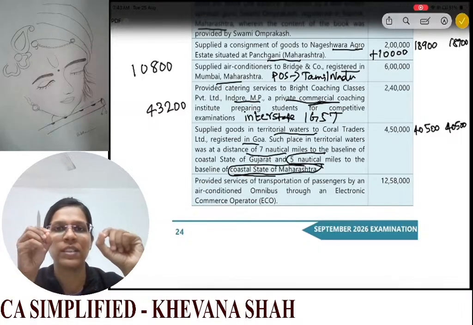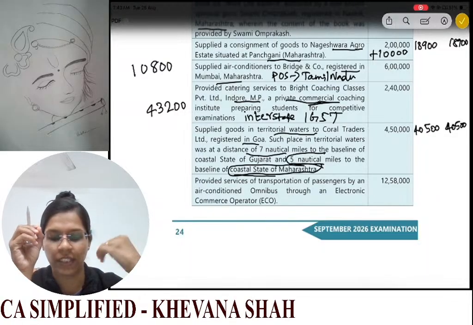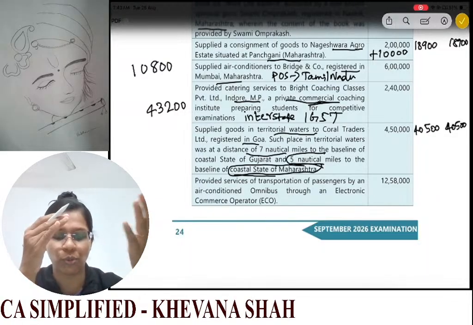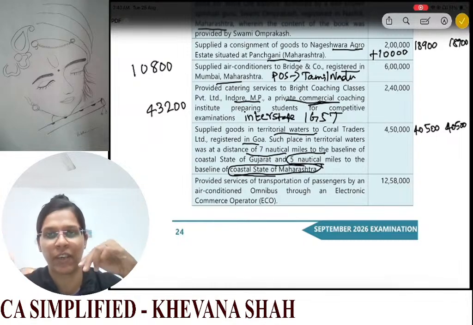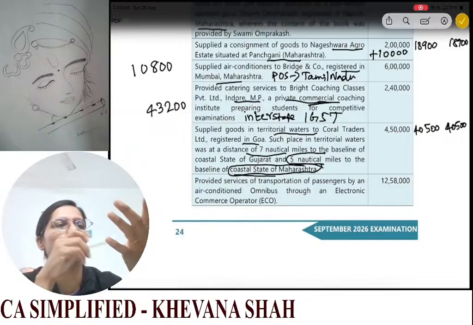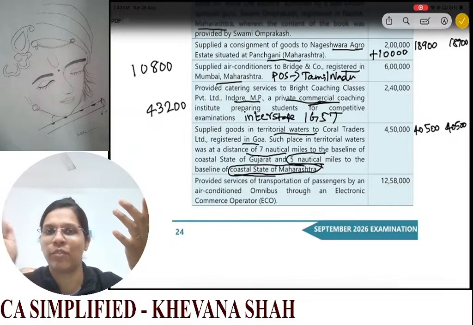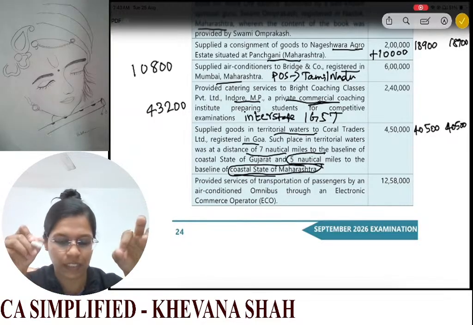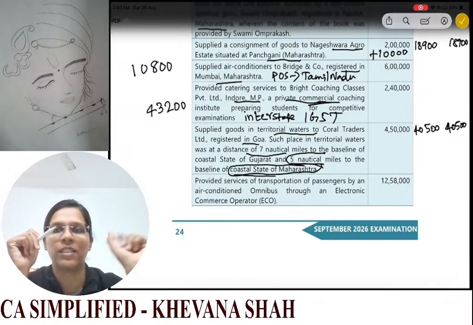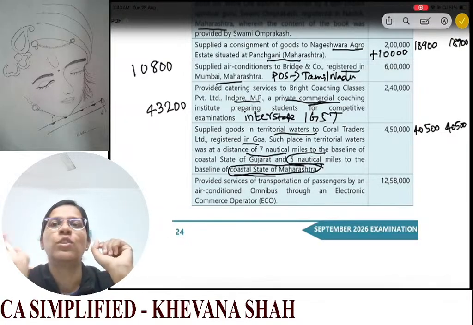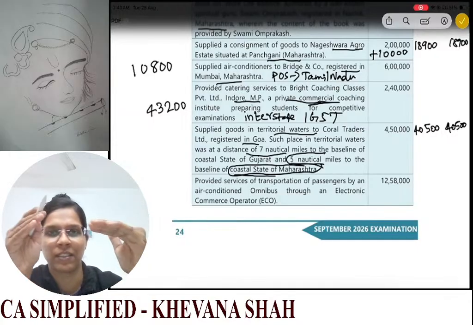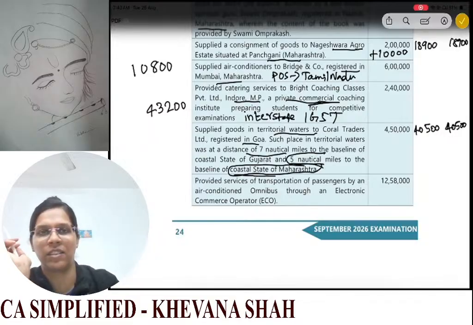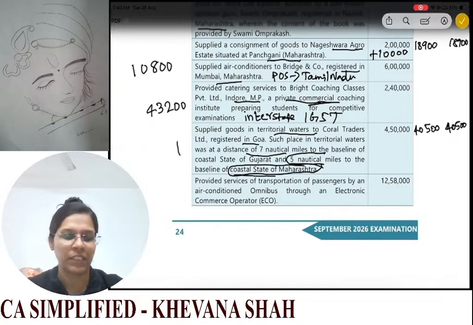Okay. So since you are given territorial waters, they are adjacent to Maharashtra and to Gujarat. But for Gujarat we have 7 nautical miles and for Maharashtra we have 5 nautical miles. Again these two being in the limit of 12 nautical miles. So this is a taxable supply and nearest is your 5 nautical miles. So your place of supply will be Maharashtra. Accordingly, this will be intrastate supply. CGST and SGST are leviable. Please mark this as an important point. Okay, just go through it.